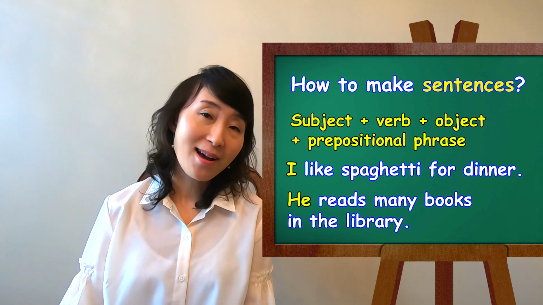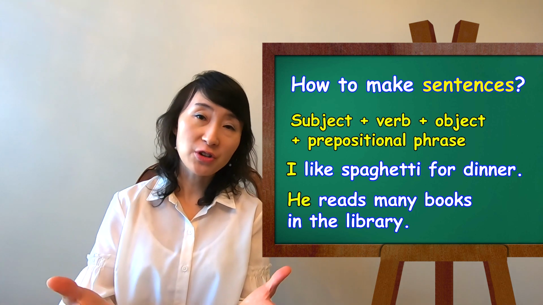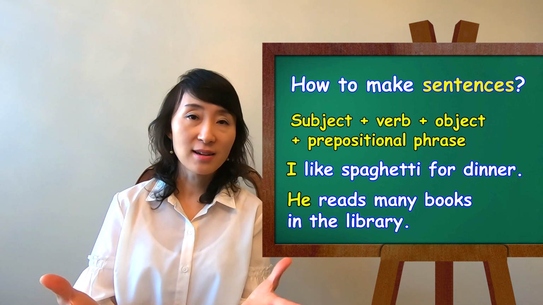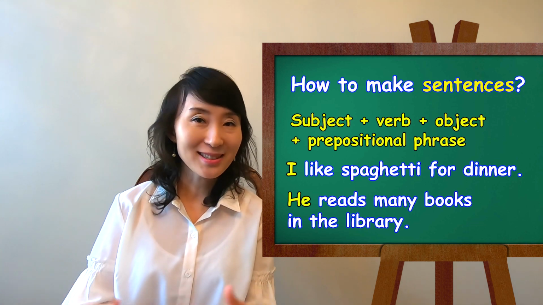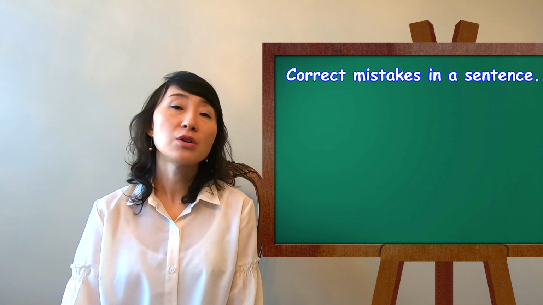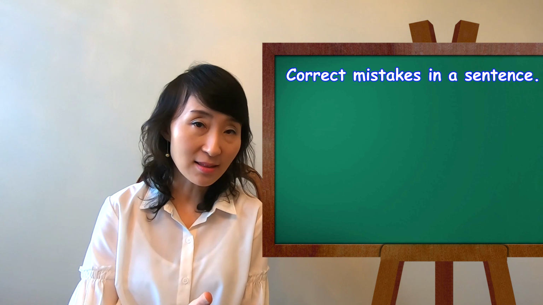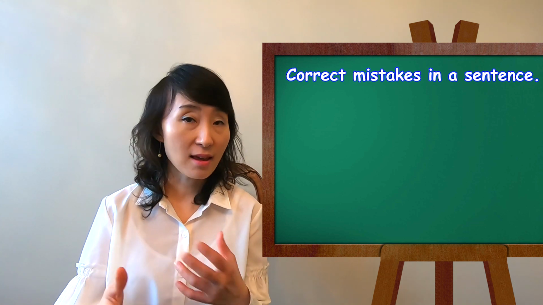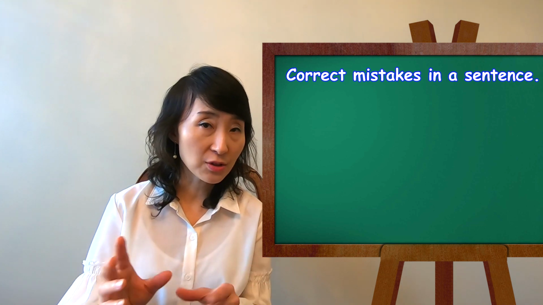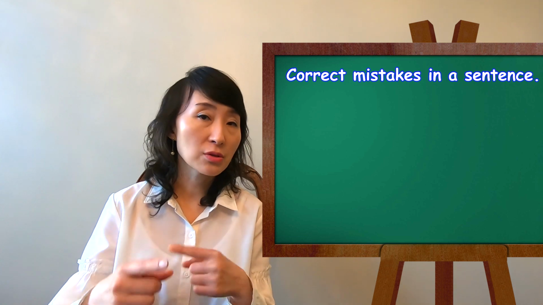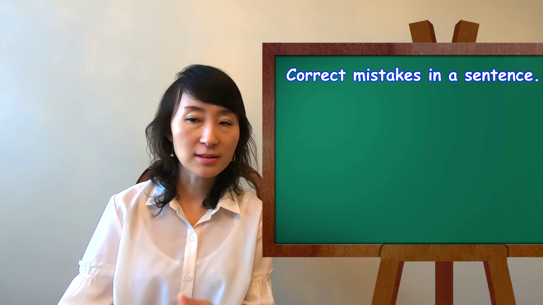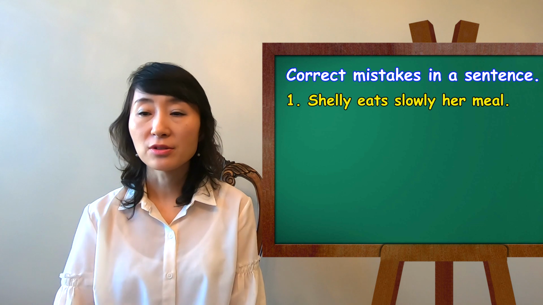All right, now I'd like to check how much you understand about how to make sentences. Now you will see some sentences. Then you have to find the mistakes and correct them. Okay, number 1.